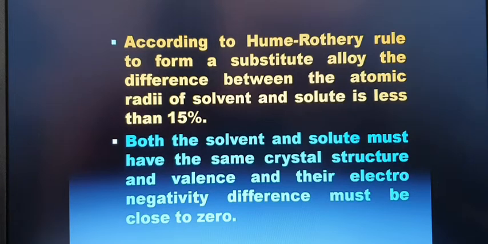They must also have the same valency, and their electronegativity difference must be close to zero. If the metals and non-metals obey these conditions, they form an alloy.